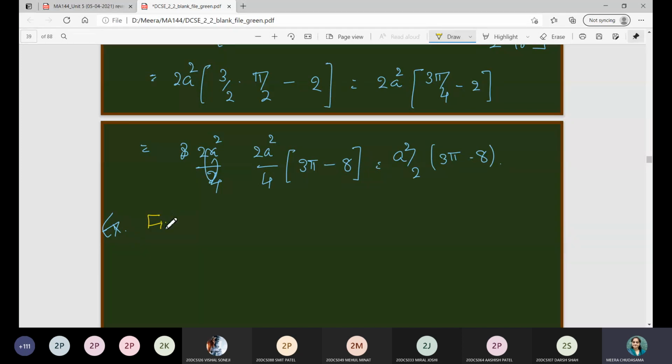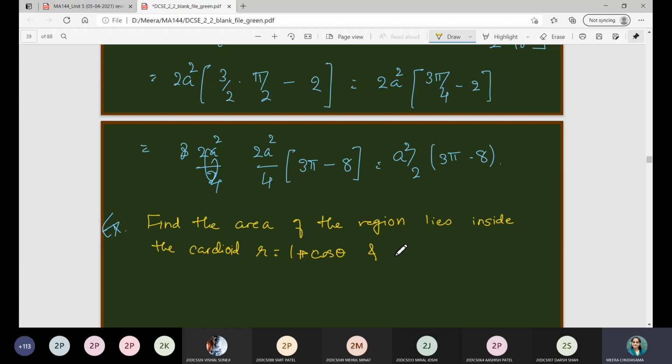Find the area of the region that lies inside the cardioid r is equal to 1 plus cos theta and outside the circle r is equal to 1.